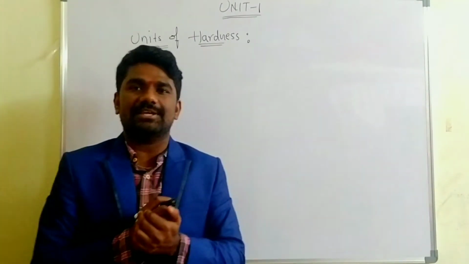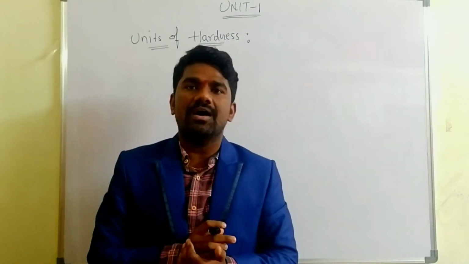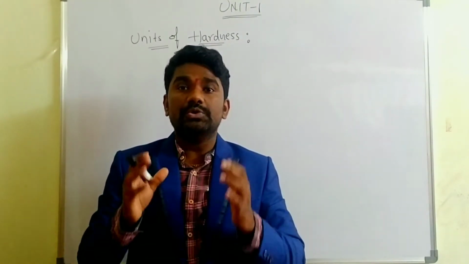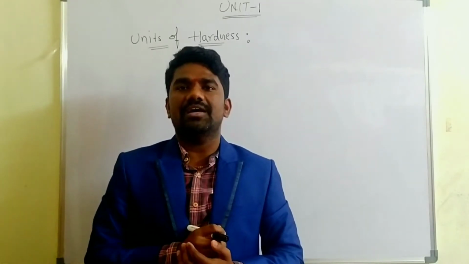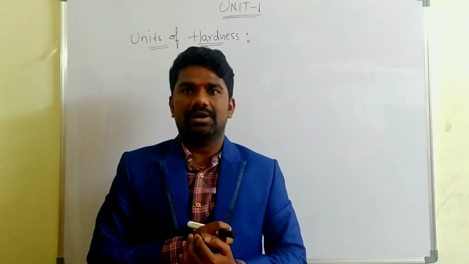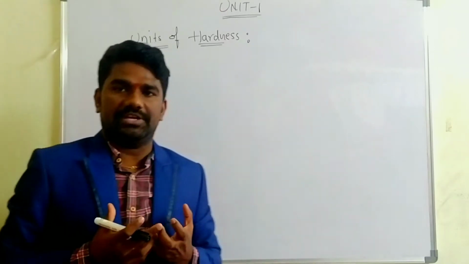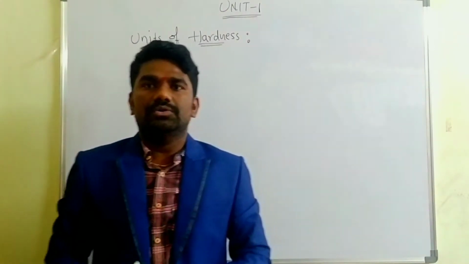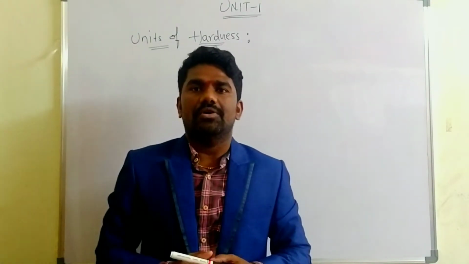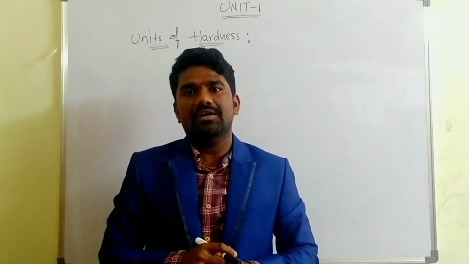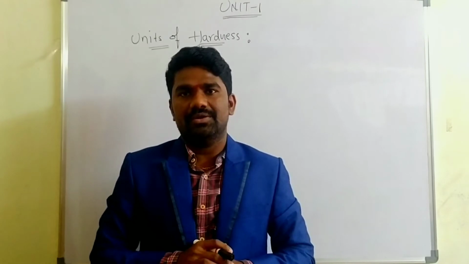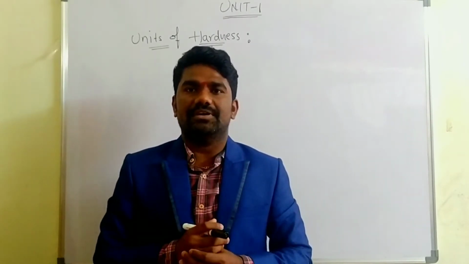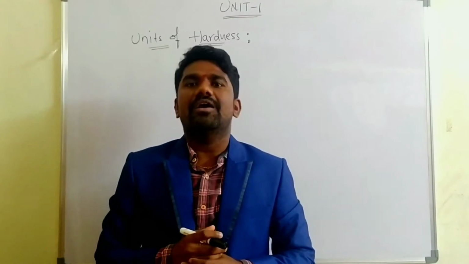What are the units to express the hardness? How can we express the hardness? We have four types of units to express the hardness.